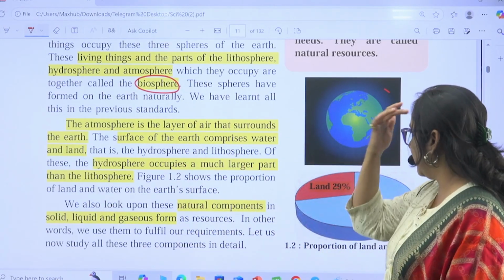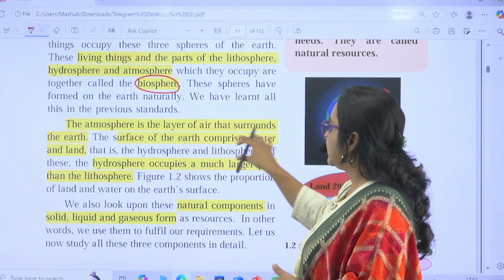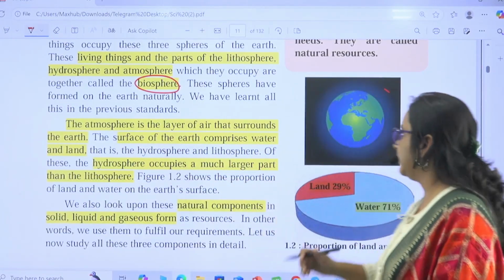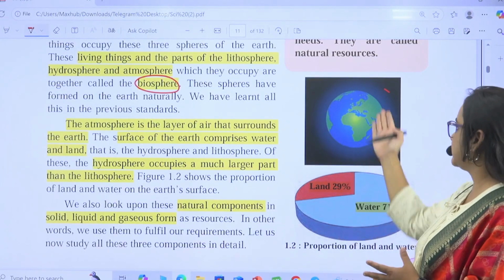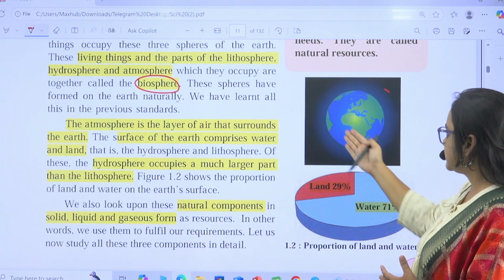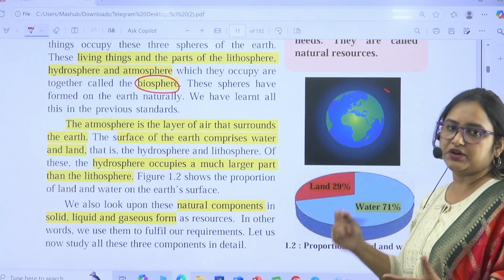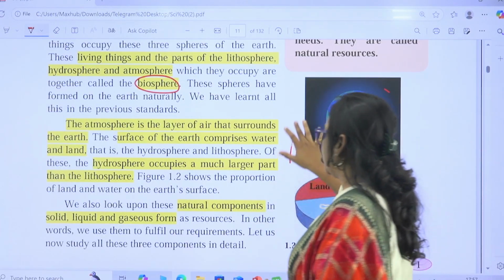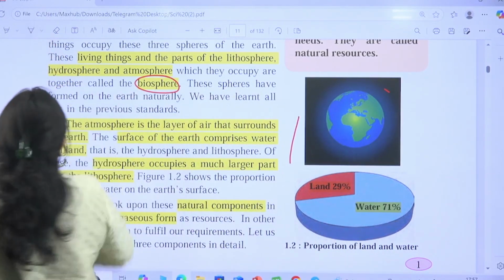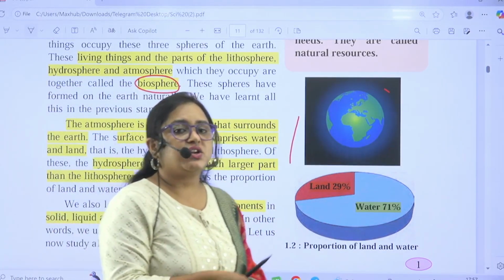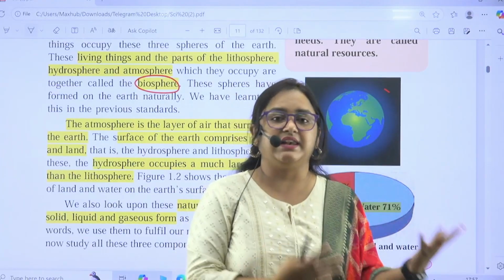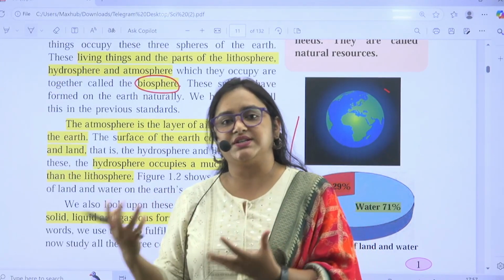But before that, now they are saying the surface of earth comprises water and land, that we know. This is an ocean, this is water, this is land or continent. But how much percent is the land proportion and how much is the water?